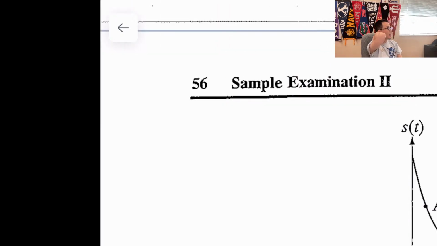35 again is analyzing a graph. When the acceleration first becomes negative, that means this is a double prime. You want to look for a of t, which is s double prime of t. So I'm looking for where it's concave up and first becomes concave down. This is the point, because here it's positive and after that it's negative. So it first becomes negative at C. Is that okay? That should be an easy question.